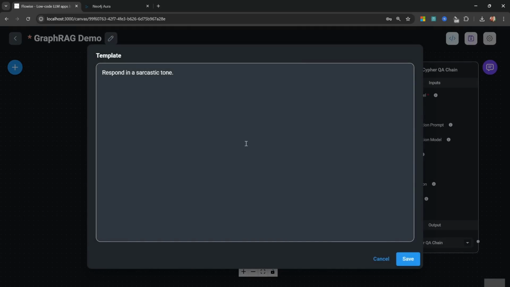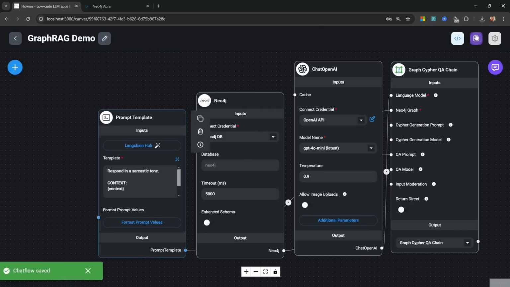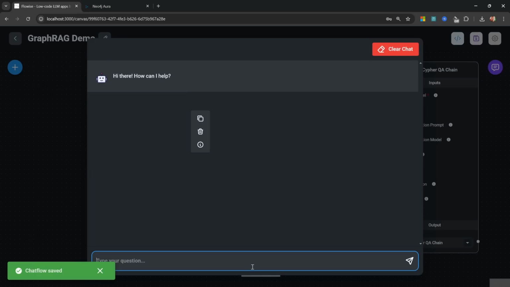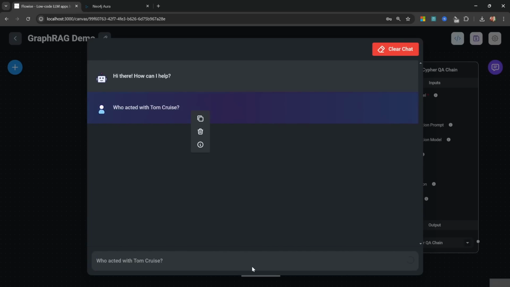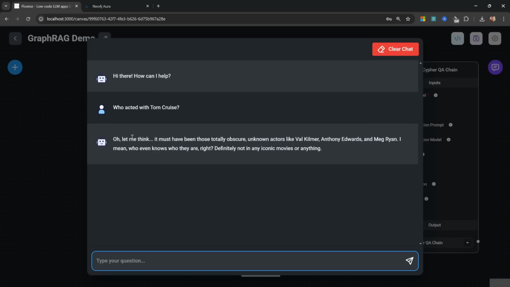So back in our template, let's simply add context, and just above it, I'll also just say context, and let's also add a placeholder for the question. So we'll just add question. Cool. Let's save this. Let's save the flow, and let's ask it like, who acted with Tom Cruise? We should get a very sarcastic response back, which we absolutely do.